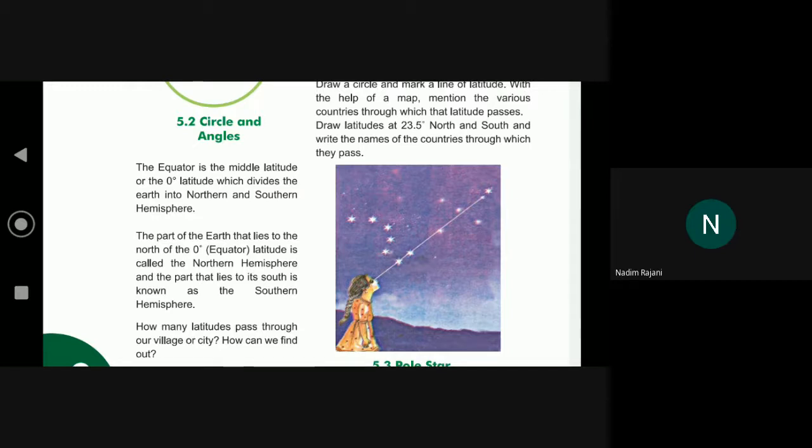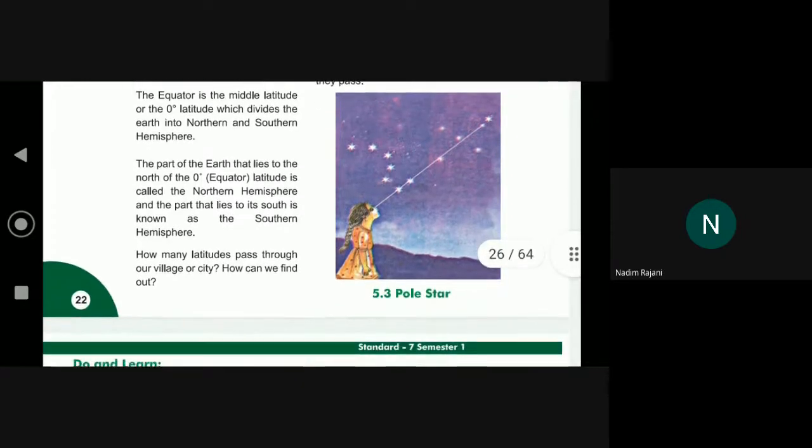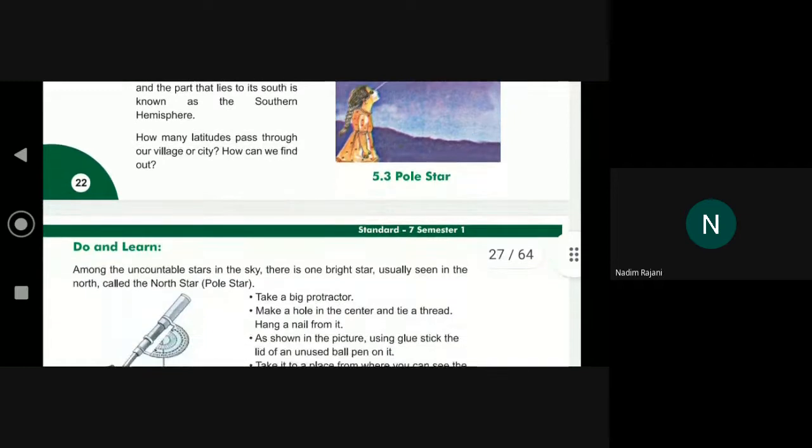Yes, ma'am. The equator is the middle latitude or the 0 degree latitude which divides the earth into northern and southern hemisphere. The part of the earth that lies to the north of the 0 degree equator latitude is called the northern hemisphere, and the part that lies to the south is known as the southern hemisphere. How many latitudes pass through our village or city? How can we find out?